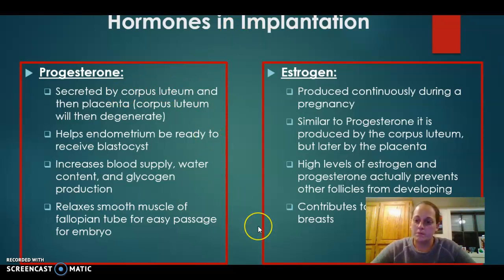And so these were the main things I wanted to talk about. I really wanted to bring up again the early embryonic development, what implantation actually was, and then the 4 hormones that I would say are the most important in that development.